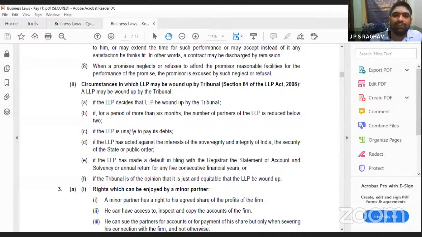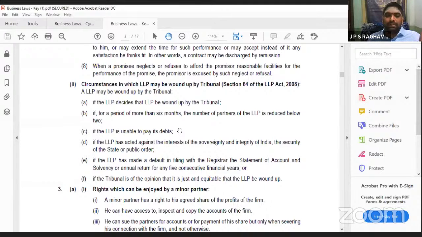Second one is, the minimum number of members in an LLP is 2. If it has been reduced and for 6 months it has not been fulfilled, and you are not increasing it for 6 months, then also it will be a reason to wind up your LLP. Next, third one is you are unable to pay your debts. The creditors are going and filing a case. In this situation also, it will be wound up.